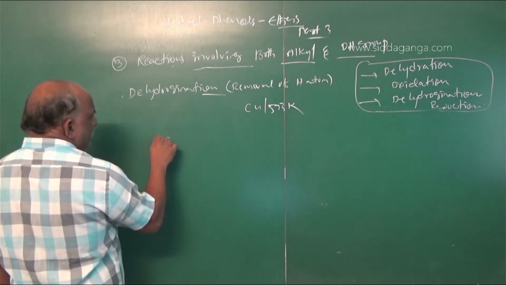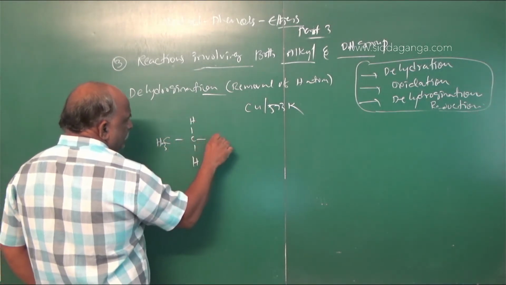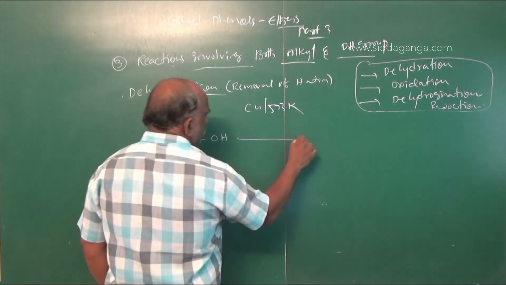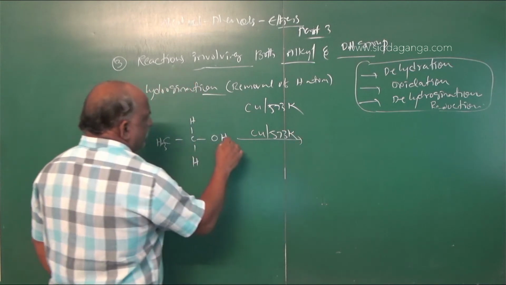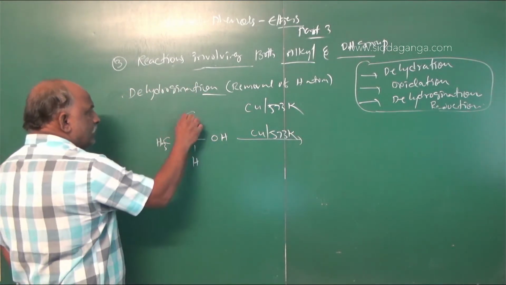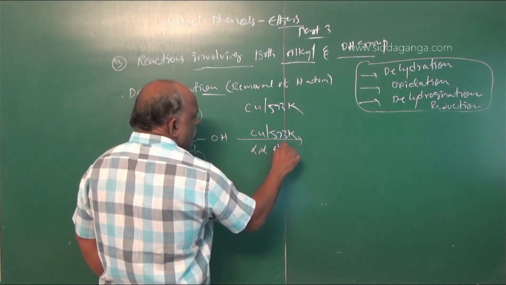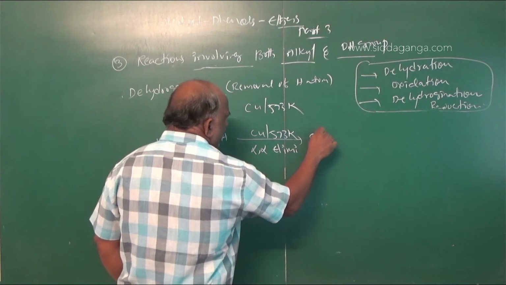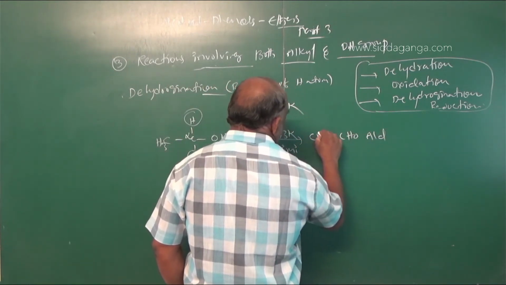So here, same example, CH3, CH2, OH, copper metal, 573 Kelvin. This is the functional group. This carbon is called the alpha carbon. Remove this hydrogen, remove this hydrogen. This is alpha-alpha elimination. It gives CH3 CHO. This is called an aldehyde.